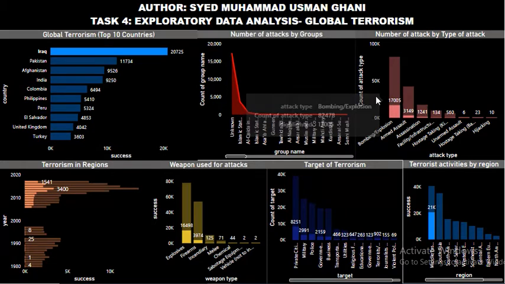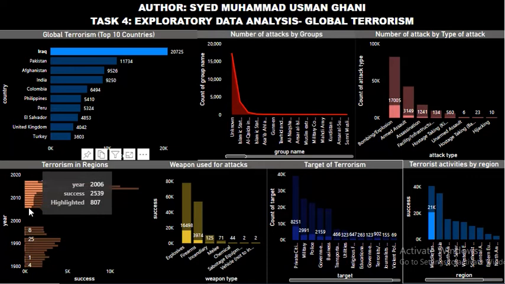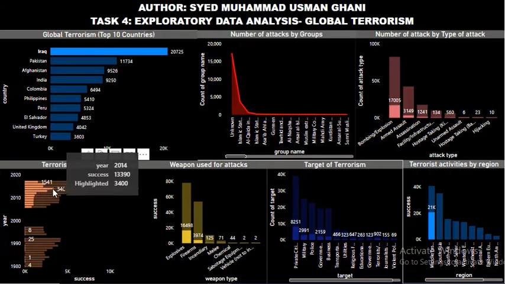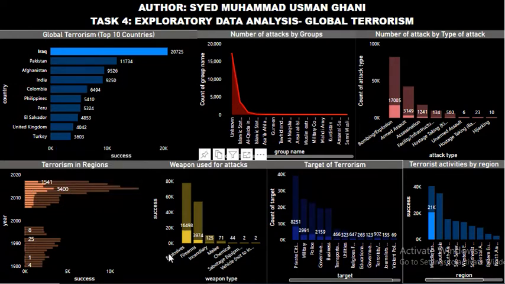The most common types of attacks were bombing and explosion, armed assault and assassinations. Here you can see that before 1997 there were not many terrorist activities, but after 2006 they started to increase a lot. You can see that the bars are very long. This shows that there were many terrorist activities happening from 2006 to 2017.